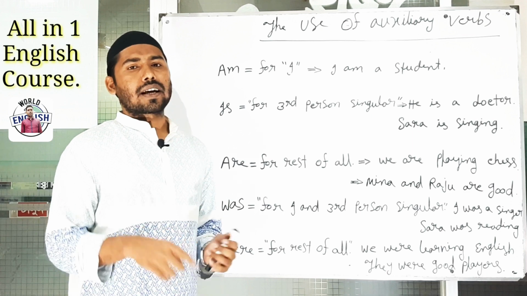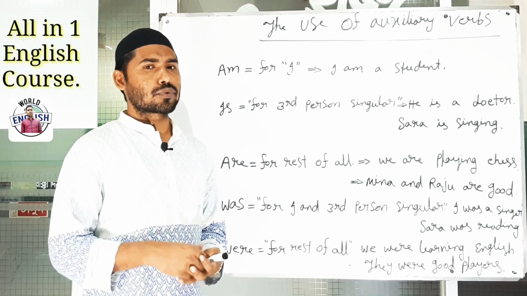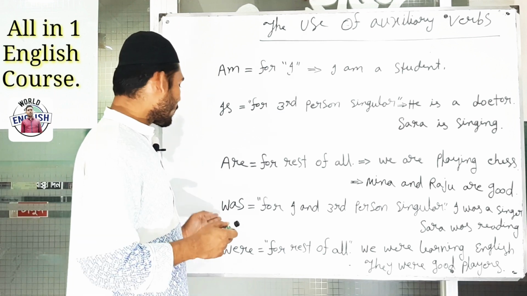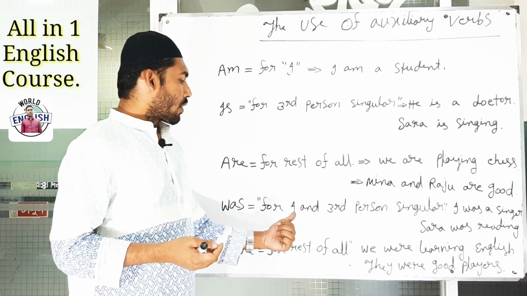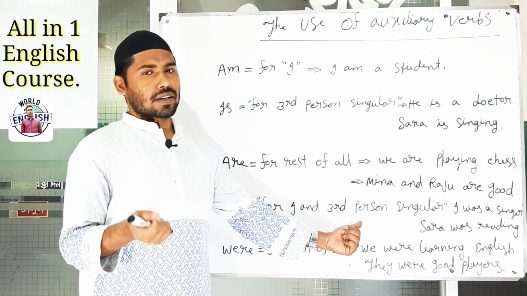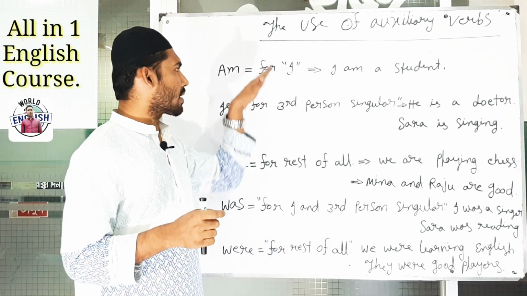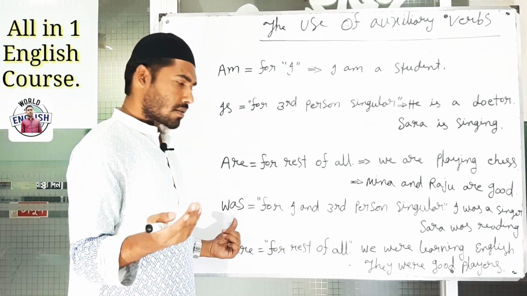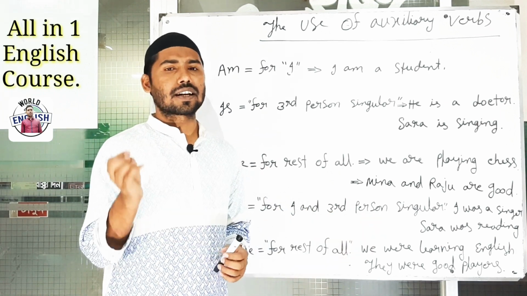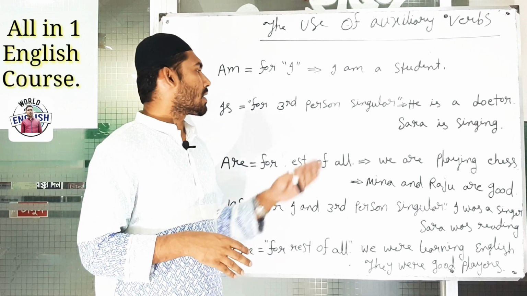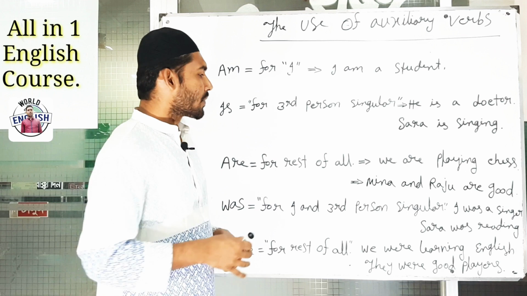Was and were are used for past. When we want to mean something in the past, that time we use was and were. Now the use of was. It's also very simple. Was is used for I and third person singular number. It is also like the previous lesson. I will take was, third person singular will take was, and we've learned already that without I and you, all are third person singular number.